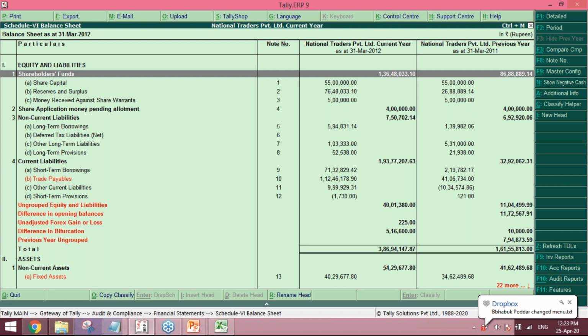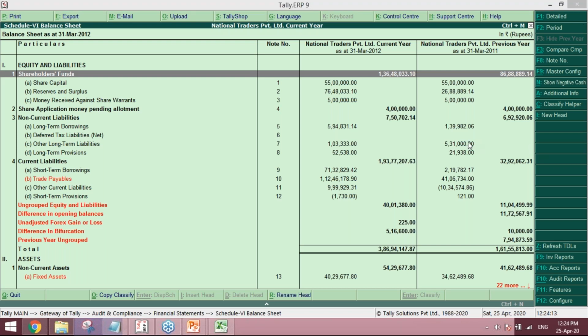Hiralbhai is going to share the contact details for us. But this is something really fantastic. Just 2 days back, a chartered accountant from Bangalore shared with us that for all his corporate clients, where there is a single data, he has started to use this Schedule 6 balance sheet, because in this you can print notes, you can export the entire groupings all together, and it is something really very nice. But yes, it is a very basic format, and some of you may like it, and some of you may not, but definitely you can add the note numbers.